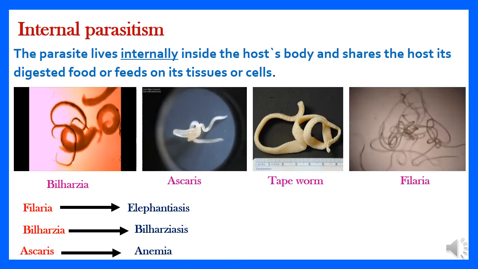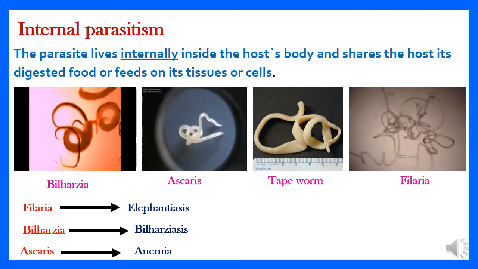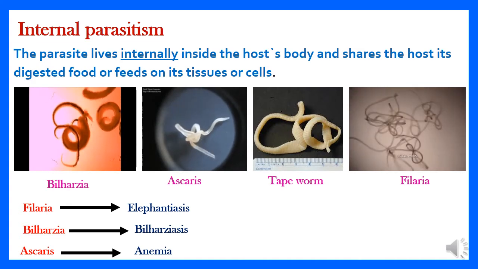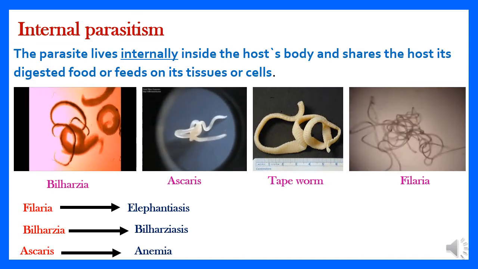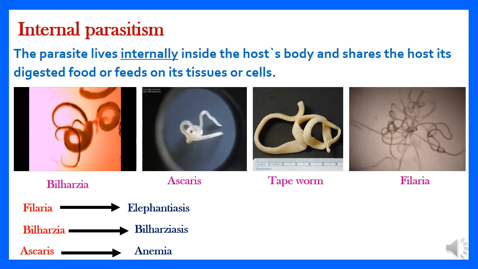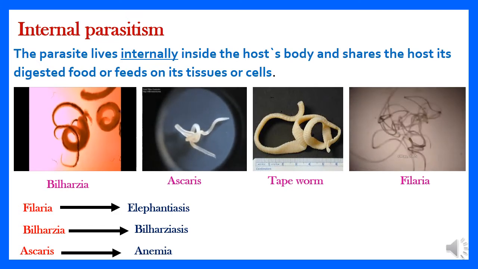So let's say them again. Filaria conveys elephantiasis. Say it with me, please. Filaria conveys elephantiasis. Bilharzia conveys bilharziasis. Ascaris conveys anemia.